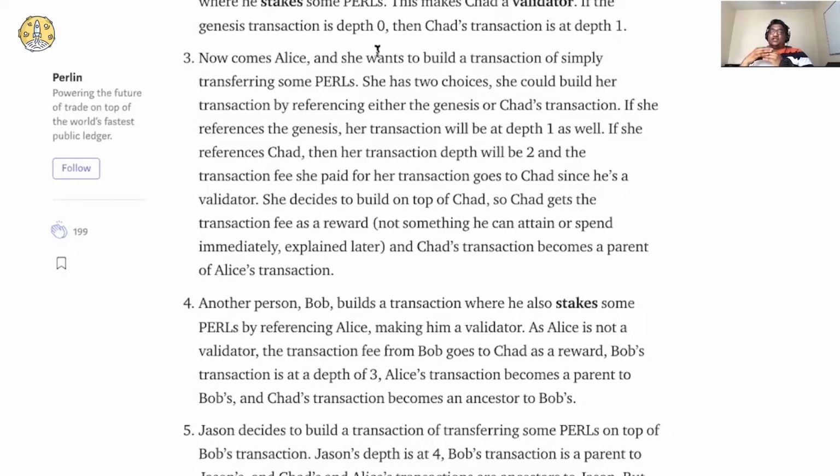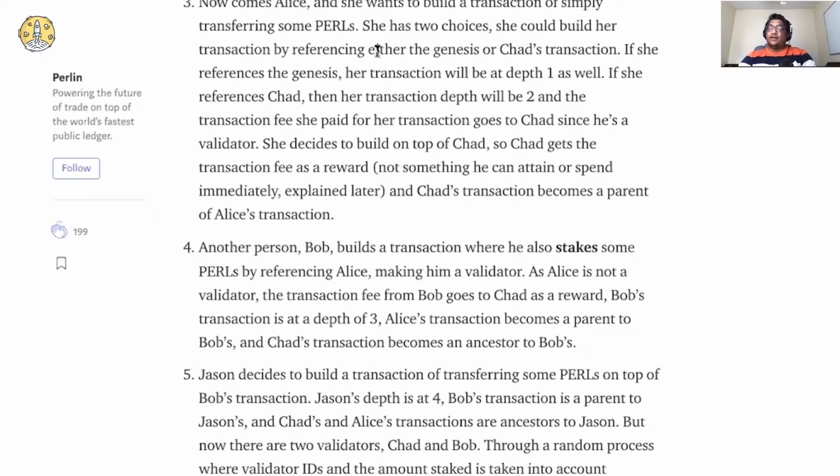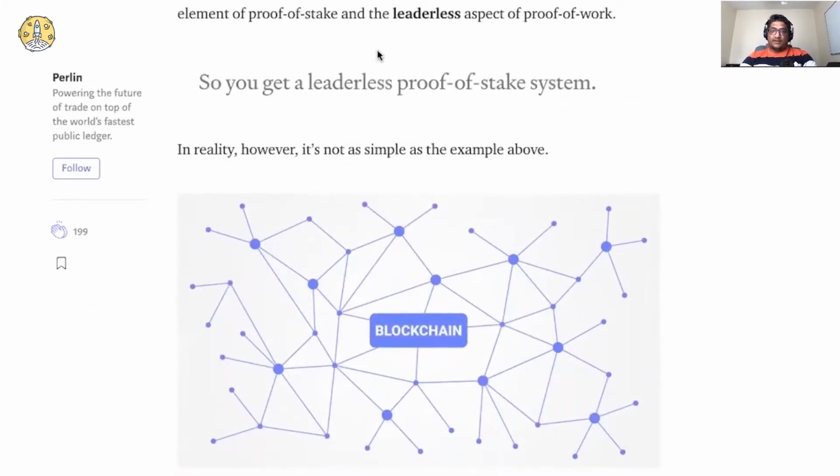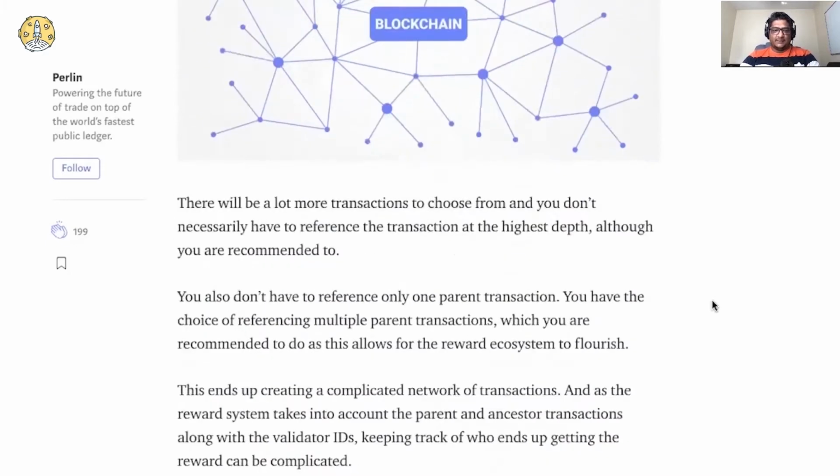Now let's say that Jason is coming on depth 4. All right, so if Jason is referring to Bob's transaction at depth 3, then the fees that Jason pays can go to Bob or Chad because they are both validators, and Chad is an ancestor of Jason, right? The transaction fee reward goes to Bob or Chad. That depends on the algorithm, something called the reward system using a breadth first traversal.